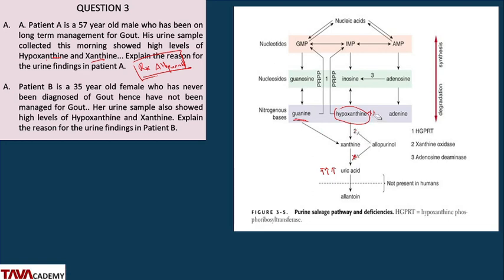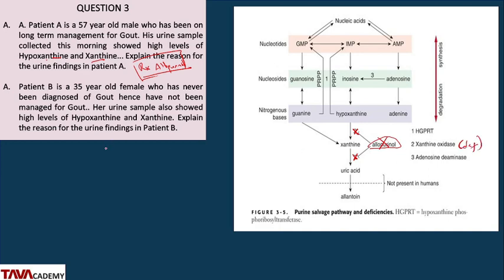So let's clean this up and explain why patient B actually has increased xanthine and hypoxanthine levels. So patient B is a 35-year-old lady who has never been diagnosed of gout, hence has not been managed for gout. Her urine sample also showed high levels of hypoxanthine and xanthine. Explain the reason for the urine findings in this patient. This patient likely has deficiency of this enzyme called xanthine oxidase, not inhibited by any drug. It was not a drug that was given. She has deficiency of xanthine oxidase enzyme.